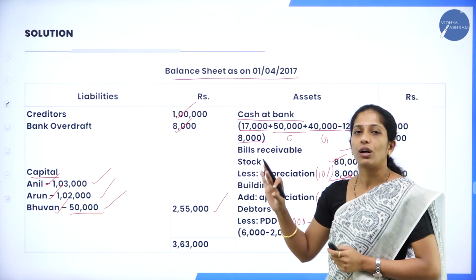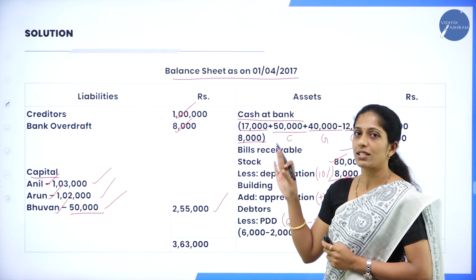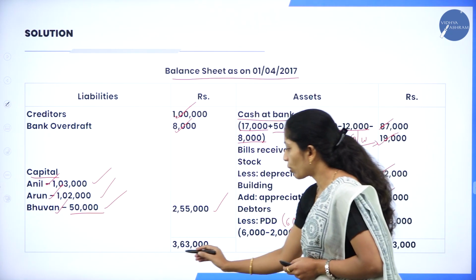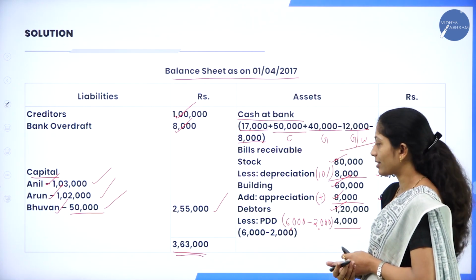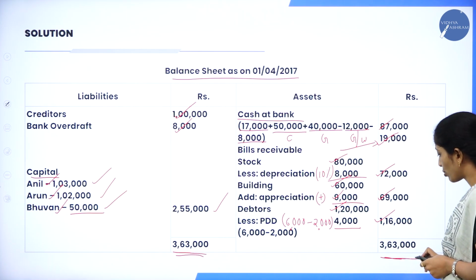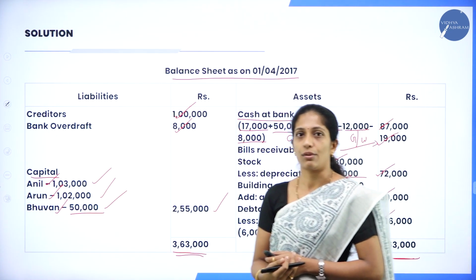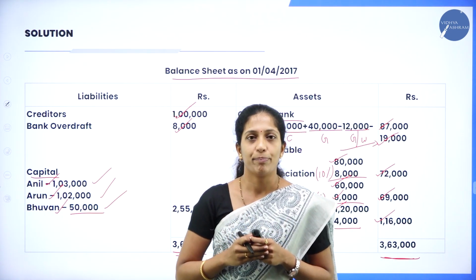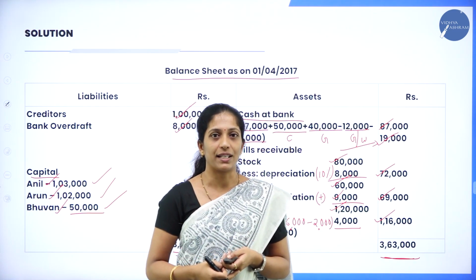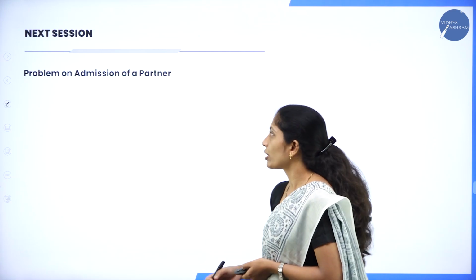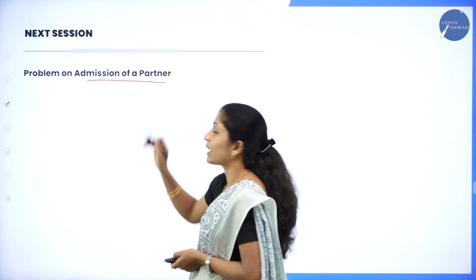Now we are done with all the adjustments as well as entries in the balance sheet. Now we have to total both sides, and the total of the liability side is 3,63,000 and the asset side is also 3,63,000. So now we are done with the balance sheet, and the total of assets should be equal to the total of liabilities. In my next session, I am going to continue with one more problem on admission of a partner.